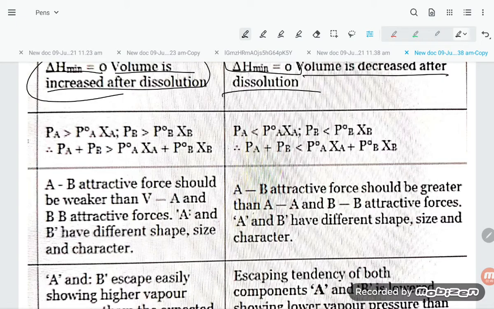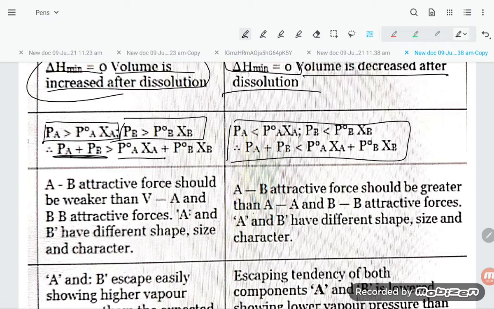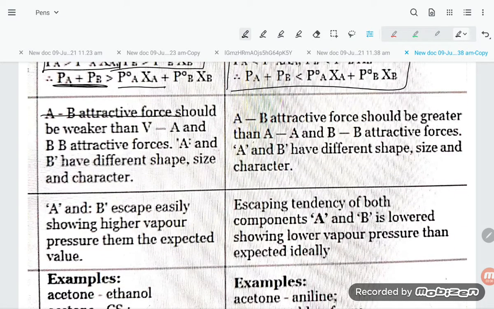They are saying here PA is greater than P naught A XA, PB is greater than P naught B XB. So PA plus PB is also greater than P naught A XA plus P naught B XB. Here AB attractive forces should be weaker than AA and BB attractive forces.